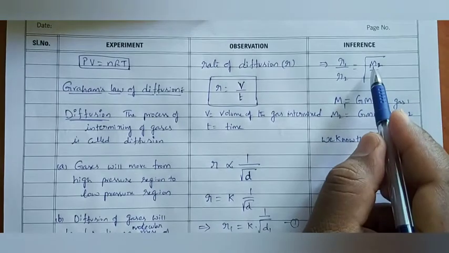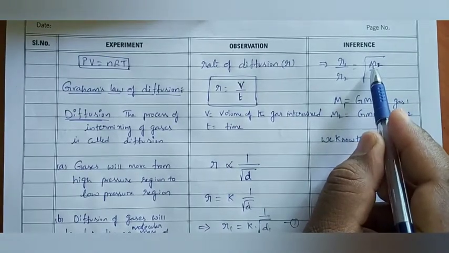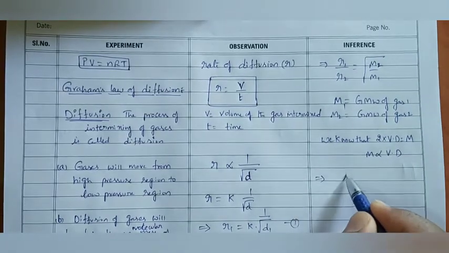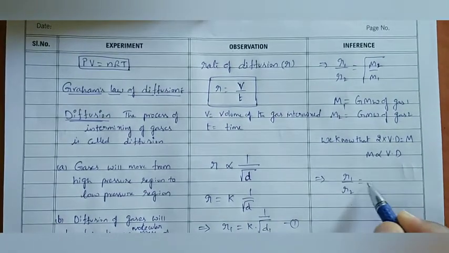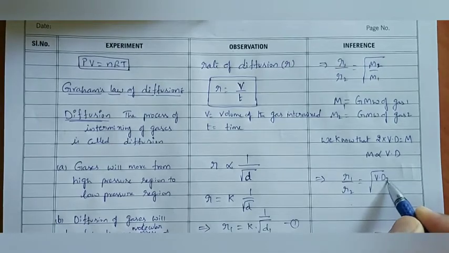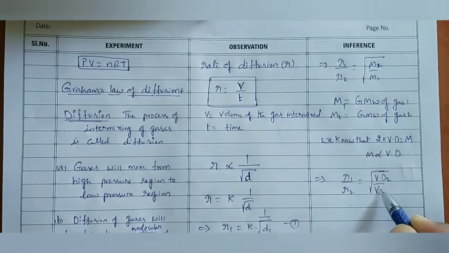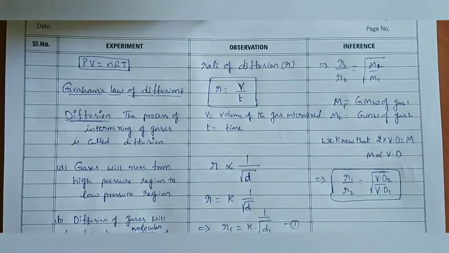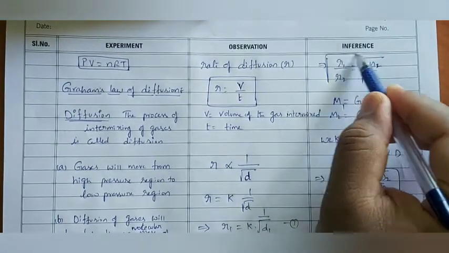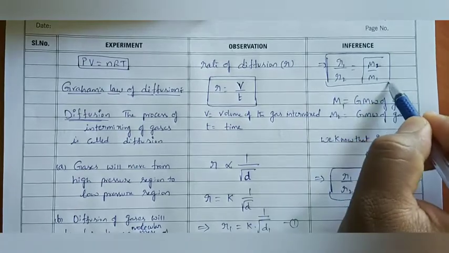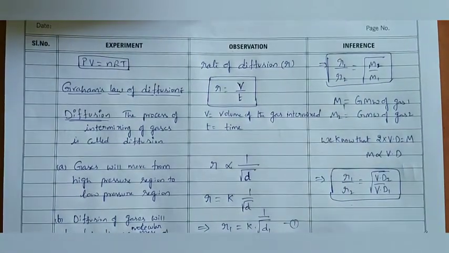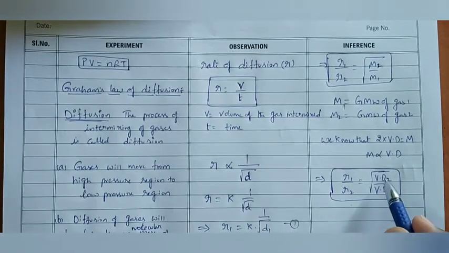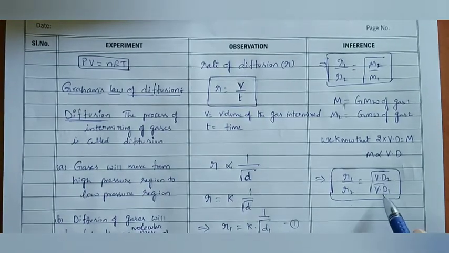So here, instead of gram molecular weight, we can write vapor density also. That's why the equation becomes R1 by R2 is equal to square root of VD2 divided by VD1. These formulae are very important while we are doing problems related to Graham's law of diffusion. VD2 means vapor density of the second gas, and VD1 means vapor density of the first gas.